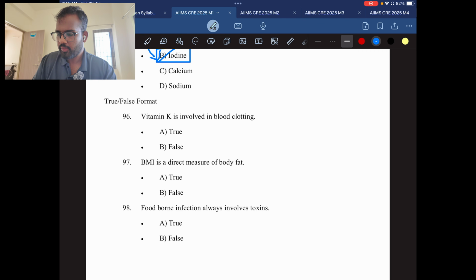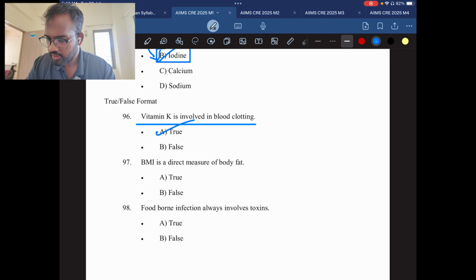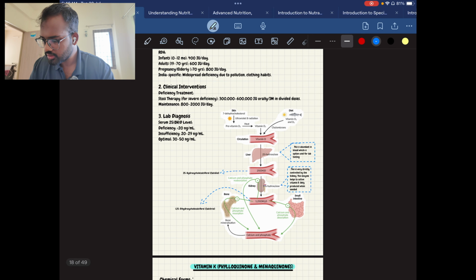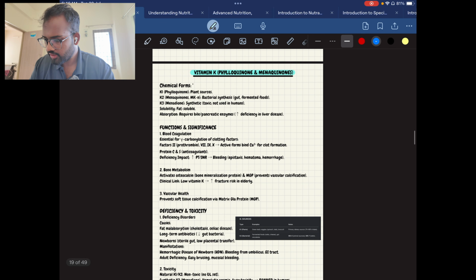Question number 96. Vitamin K is involved in blood clotting. True or false? Yes, it is involved in blood clotting. So the answer is true. Okay. Related to this vitamin K, I'll explain it to you. Go to the nutrient and roles. See, as you can see here, vitamin K.